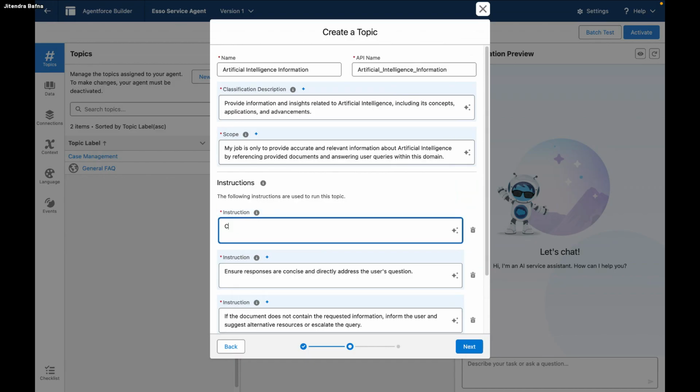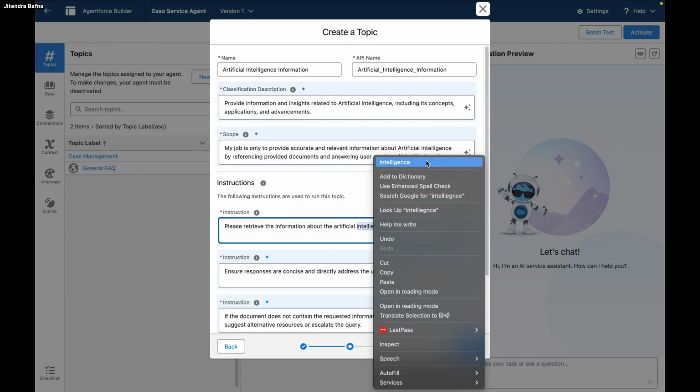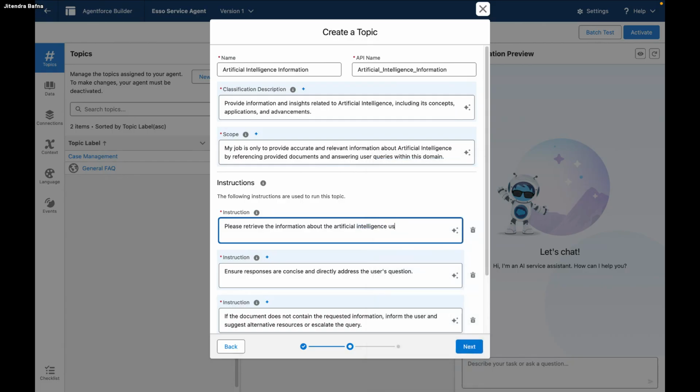Simply I can say: please retrieve the information about artificial intelligence using the prompt template action.